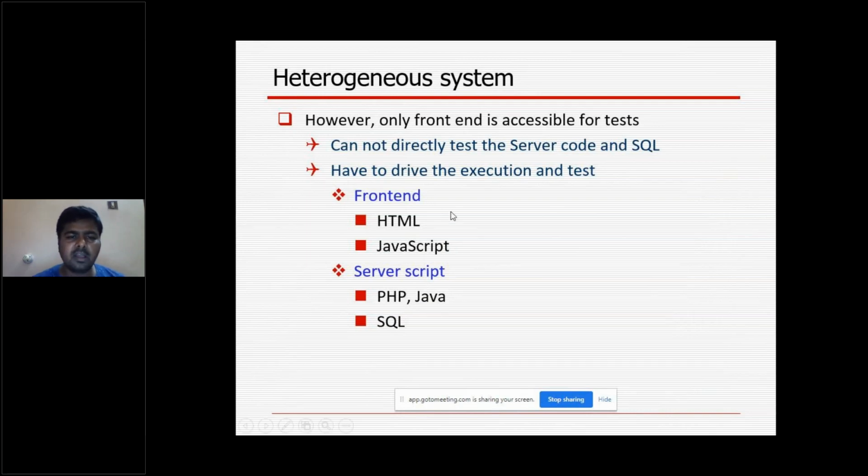For the test engineer testing web applications or any application, only the front end is accessible. Directly, we can't access the code for any pages or applications. We can use only the web application UI.